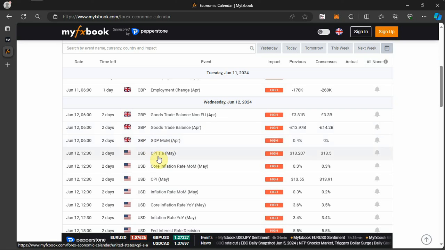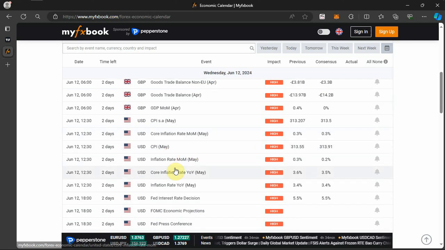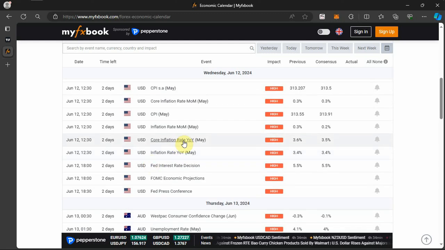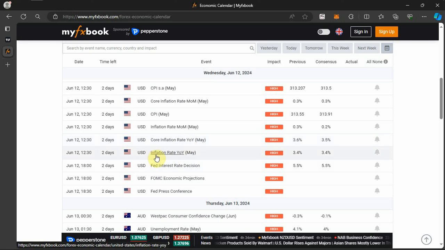We have CPI S.A. for the month of May for USD. We have core inflation rate month over month for the month of May for USD. We have CPI for the month of May for USD. We have inflation rate month over month for the month of May for USD. We have core inflation rate year over year for the month of May for USD. We have inflation rate year over year for the month of May for USD.